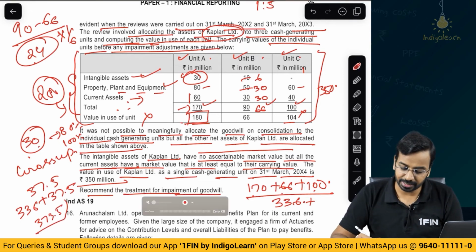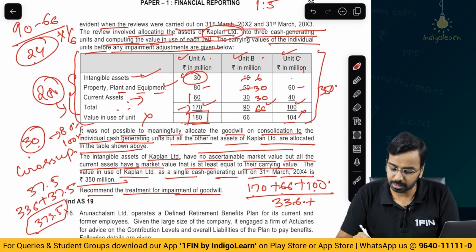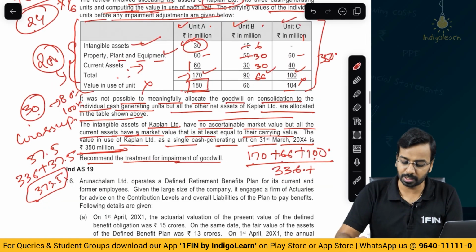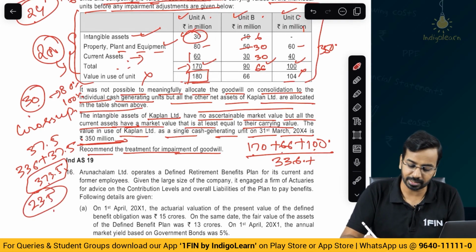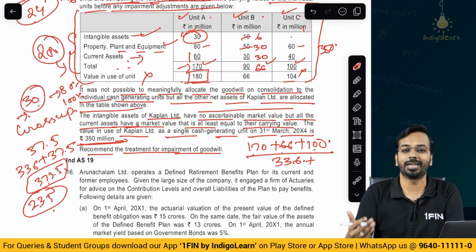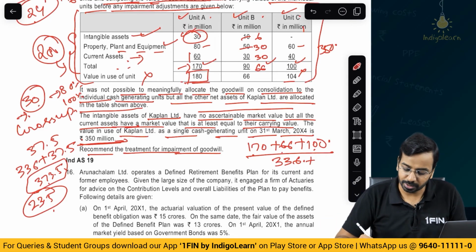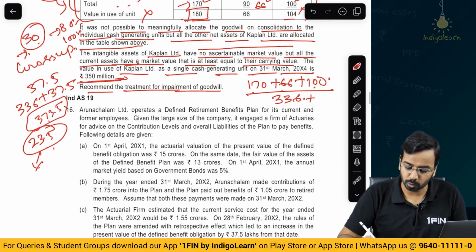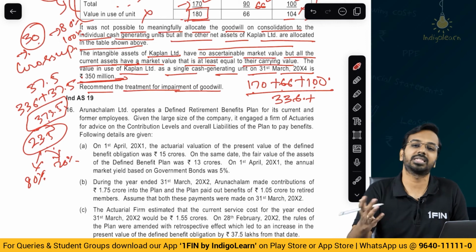Now, this 373.5, when I compare with 350, there is an impairment loss. What is the impairment loss? 373.5 minus 350, you have 23.5 of impairment loss. Now, this is greater than the grossed up value of goodwill. So, the entire amount will be written off against goodwill, right. So, that is how you have to calculate it. Again, one more thing you have to keep in mind, this 23.5 is total loss. So, 80% will be reduced from parent and 20% is attributable to goodwill of NCI, which is anyways not recognized in the books.